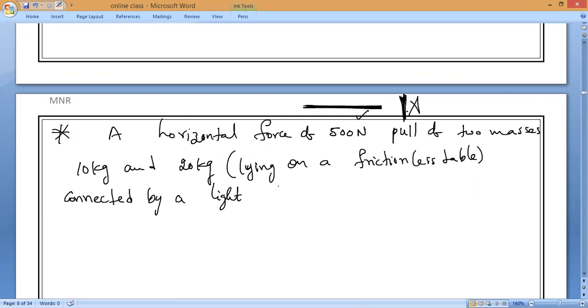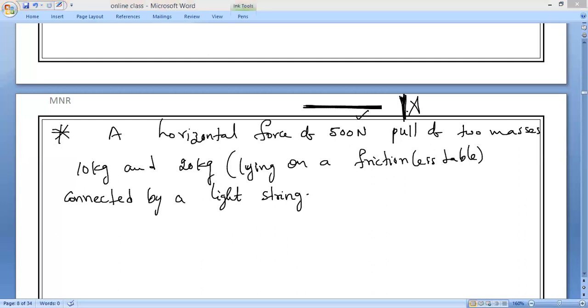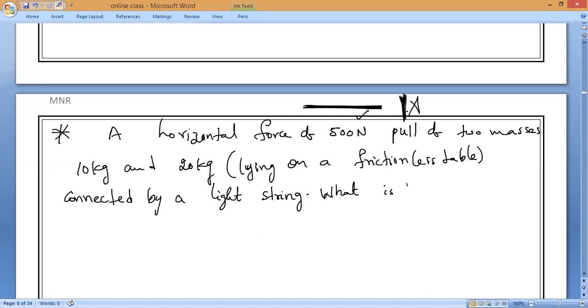Now, is it connected bodies or attached bodies? Connected bodies. So which case did we study yesterday, and which did we study the day before yesterday? Now calculate the tension in the string.